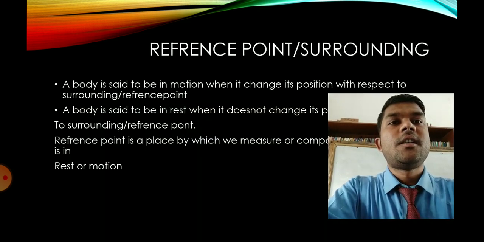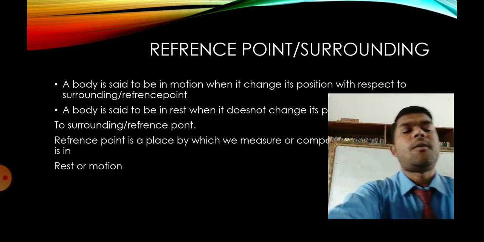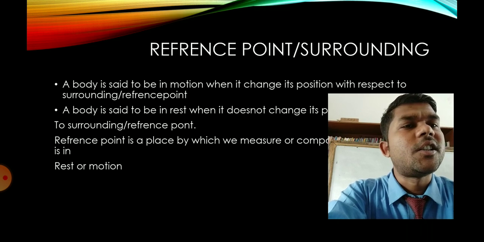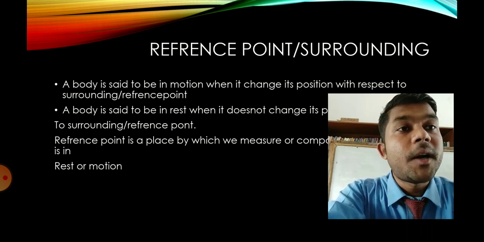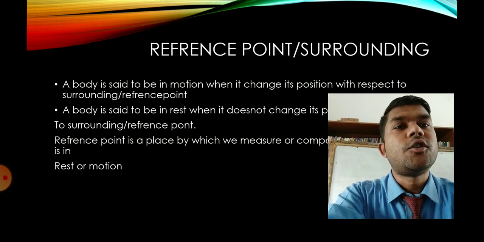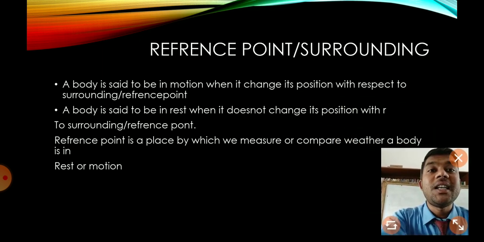Next we will discuss the surrounding. In another way, that was the simple definition: a body is said to be at rest when it does not change its position, but we compare with the surrounding, which is called the reference point. So the next definition is that a body is said to be in motion when it changes its position with respect to the surrounding, or reference point.